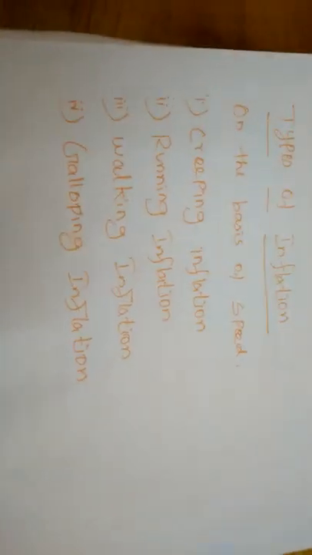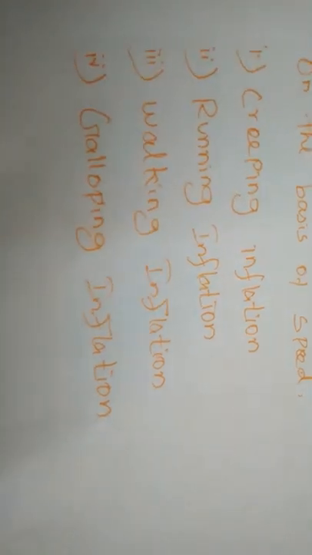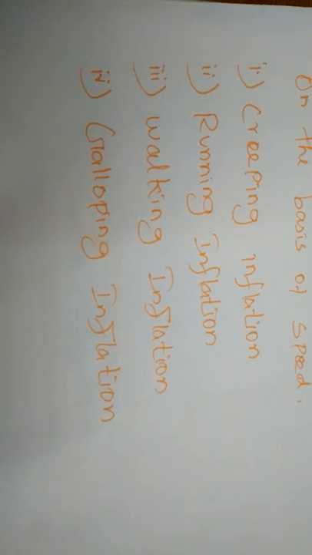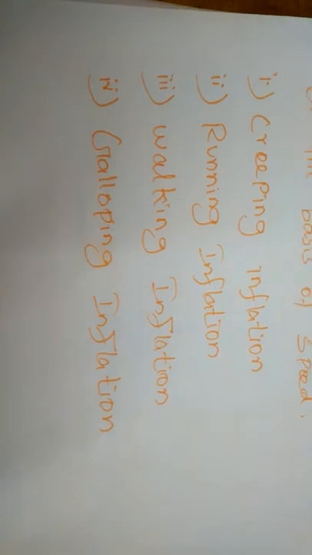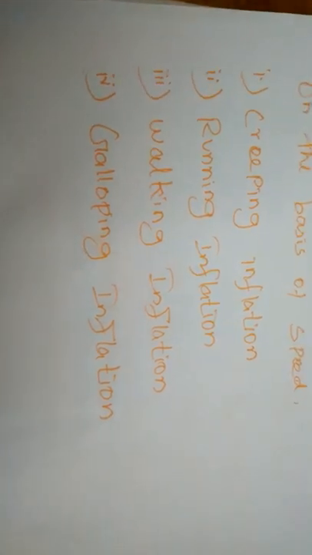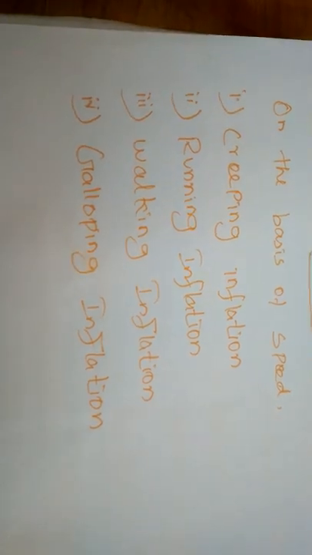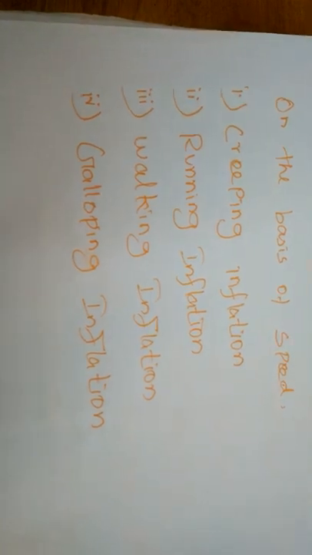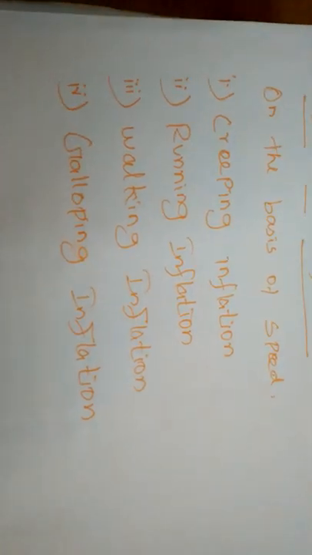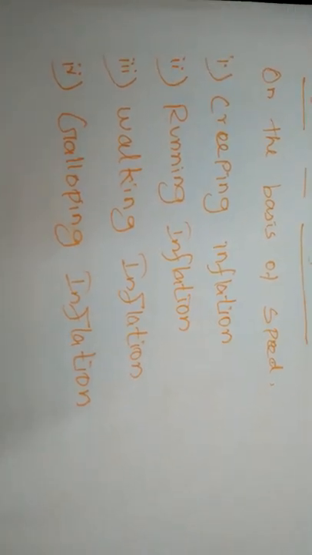Next, walking inflation. When prices rise moderately and the annual inflation rate is single digit, it is called walking or crawling inflation. When the price increases at the same steady rate for commodities, it is called walking inflation. For example, 1 pen is 3 rupees.